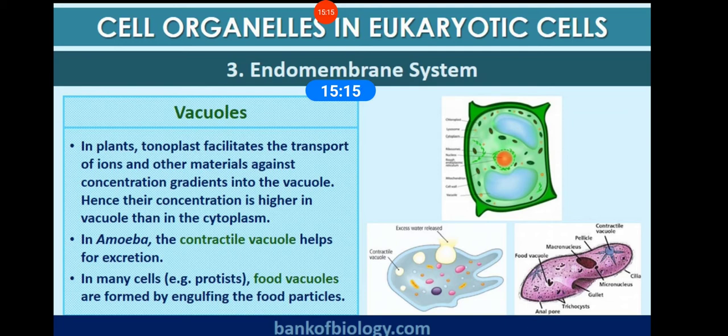Fine. So vacuoles play a very important role in plant cells, and they have a large central vacuole which is filled with watery fluid that gives added support to the cell.